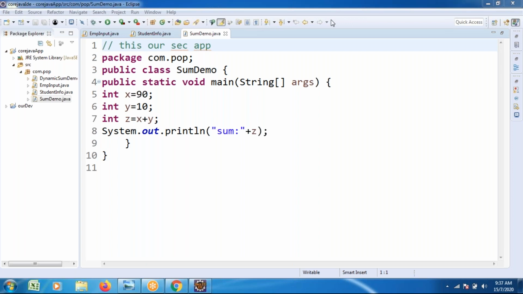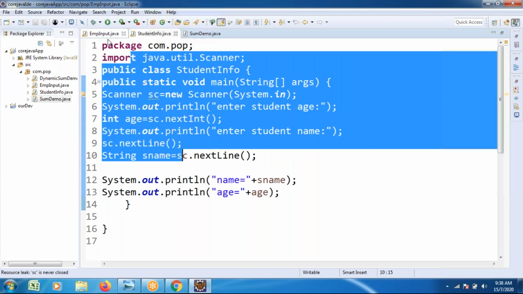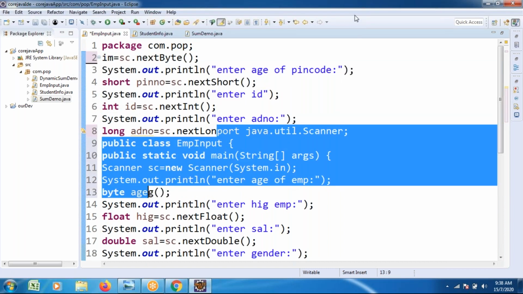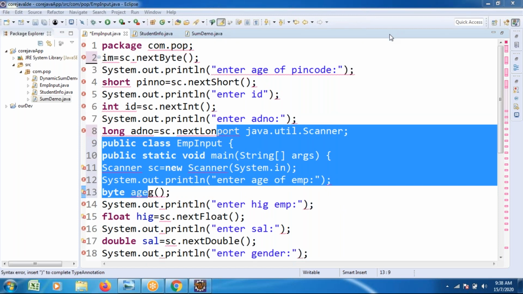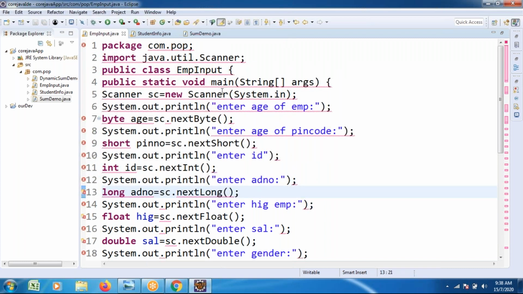In this execution flow, execution started at line number 1, line number 2, line number 3, line number 4, line number 5, a sequential manner of execution. Till now, every program we did is based on sequential execution. Instead of sequential execution, sometimes we have to go with conditional based execution also.